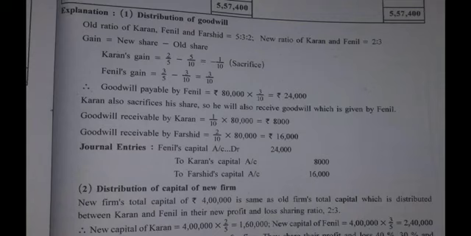So here the calculation shows that Karan is sacrificing and Fenil is gaining. There are three partners, of course. Farshid is retiring. So the remaining two should be gaining, but instead of which Karan is sacrificing. The calculation shows this. This is not a new concept. Yes, it appears in the previous sums that we have studied, and if you don't remember this, go back to the video lectures and revise the same.